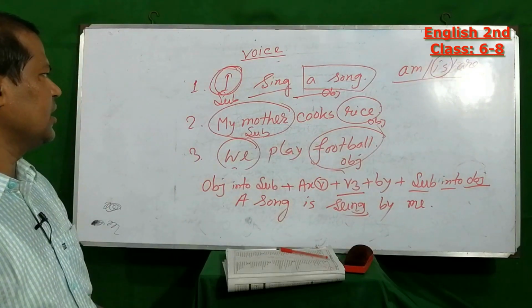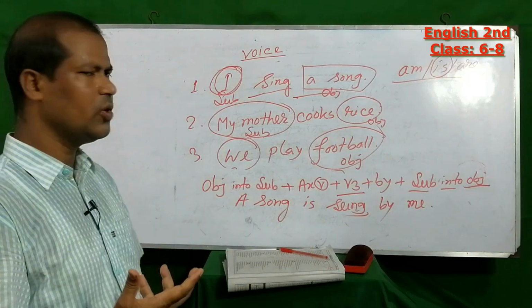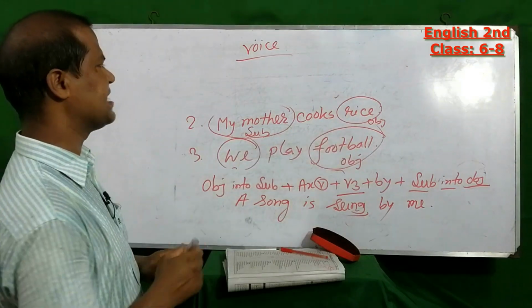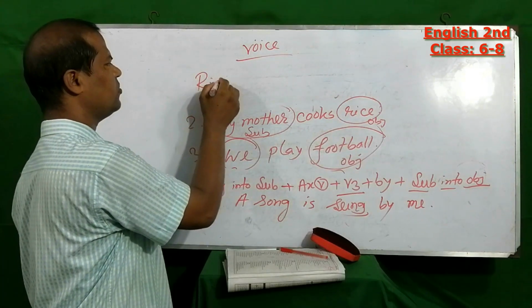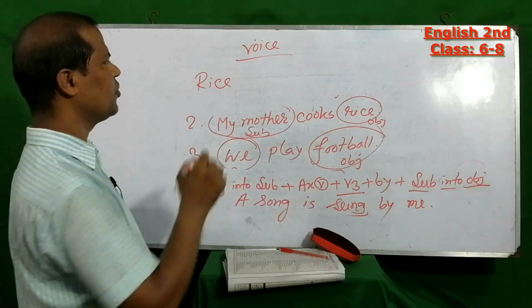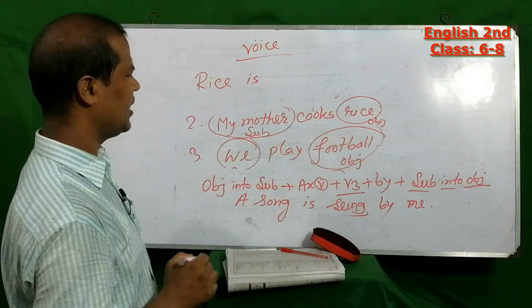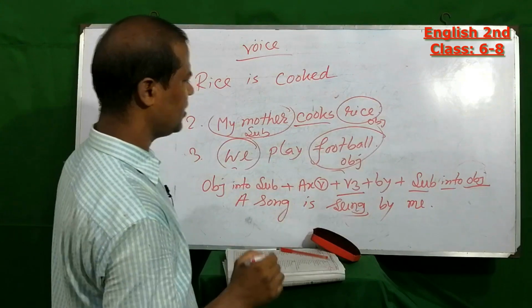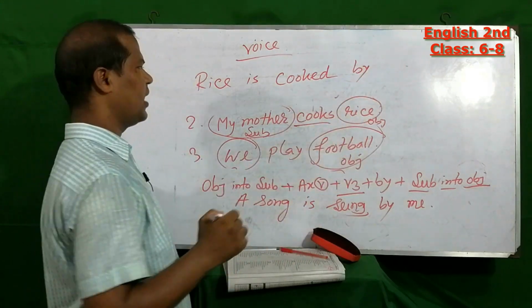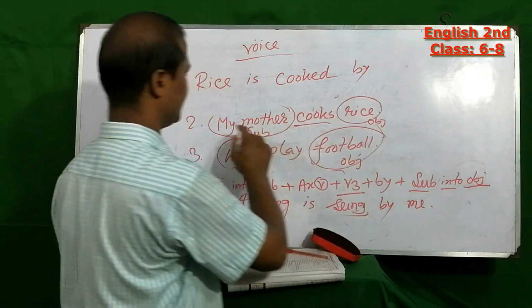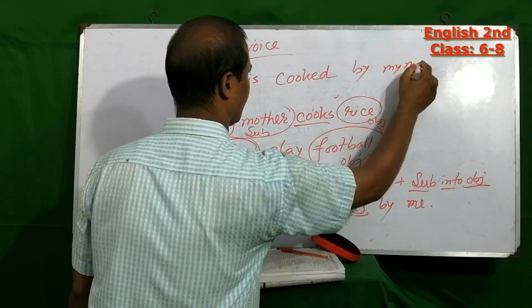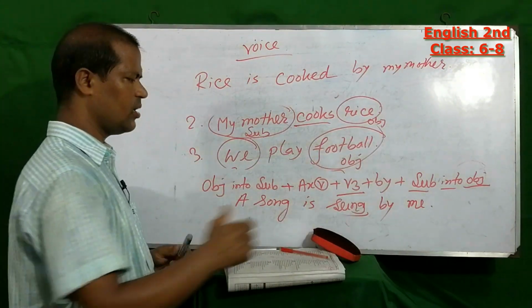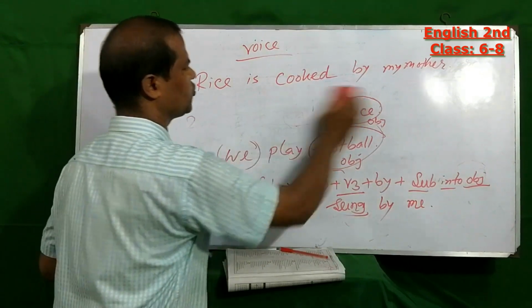Okay, dear student, in this way now we will try the second one. Here also the object is rice, so first write down rice. Then the auxiliary verb will be is. Then verb 3, cooked. Then preposition by, and last, subject into object, my mother. In this way we try to solve the last one.